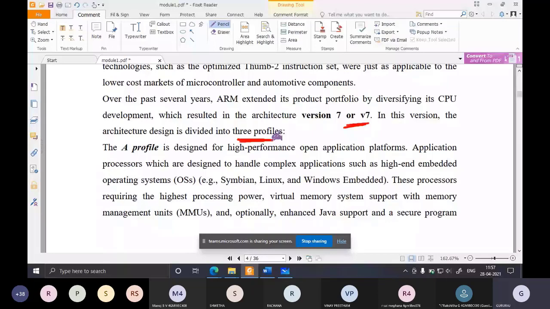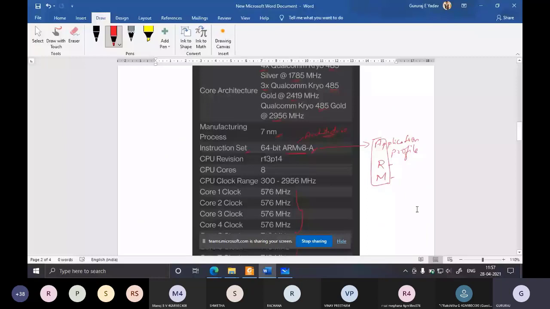Whatever processors belong to architecture version 7 and onwards are classified into 3 profiles. Which are the profiles? I had told: the A profile, which is the application profile, the R profile, which is the real-time profile, and the M profile, which is the microcontroller profile. Those profiles we'll discuss here.